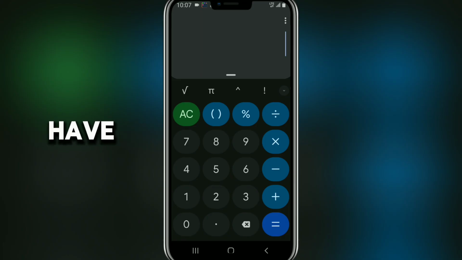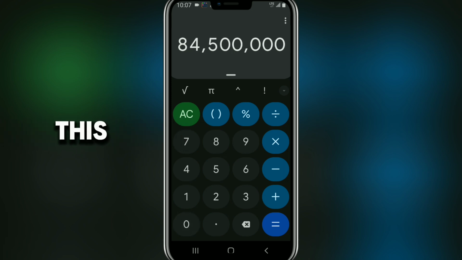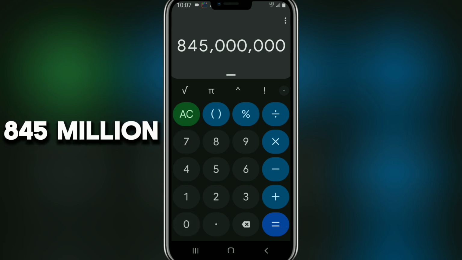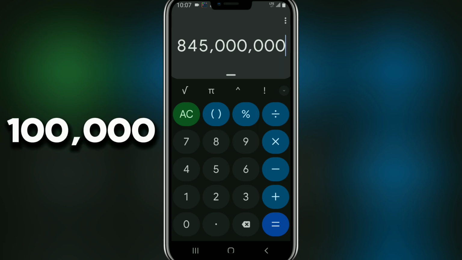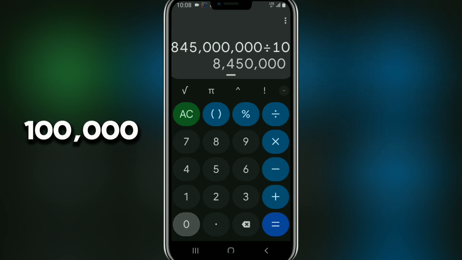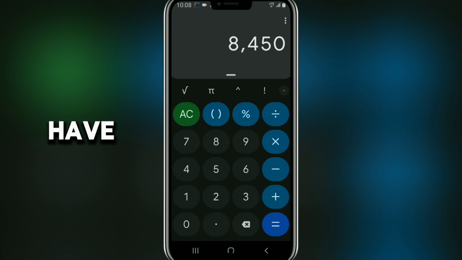So for example, if you have 845 million, you are not up to 1 billion yet. If you really want to calculate your points, you divide by 100,000. That's how they used to do the snapshot. If you divide 845 million by 100,000, it gives you 8,450.